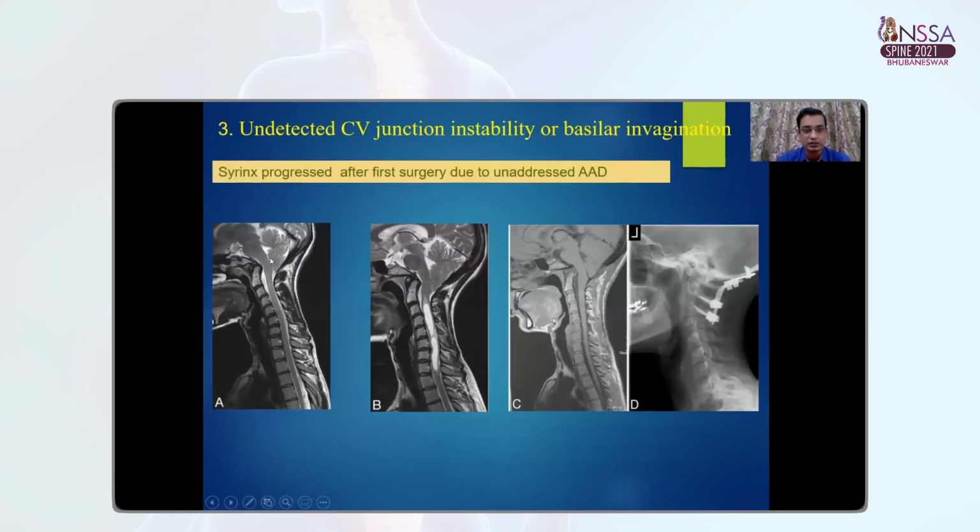This is another case operated elsewhere. The surgeon did only foramen magnum decompression without addressing this atlantoaxial instability. So we reoperated this patient and we did occipital C2, C3 fixation. And on the follow-up MRI, we can see that there is a complete resolution of the syrinx.